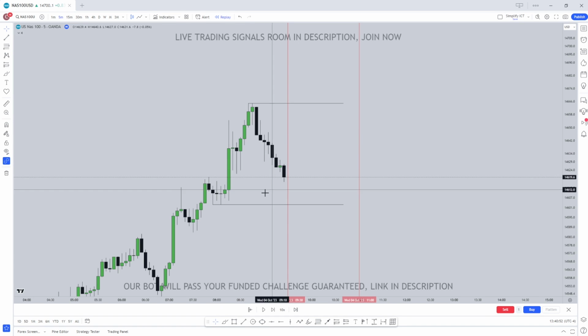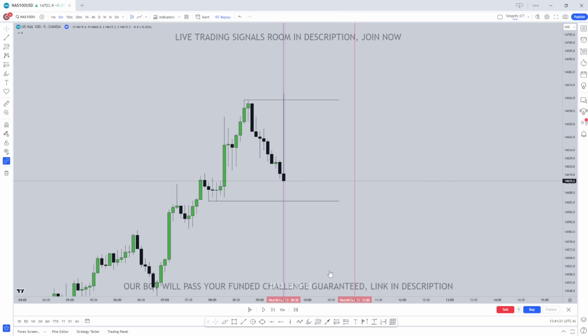So as you can see, we've marked out our liquidity points here. So all we're going to be waiting for is a liquidity sweep in either direction. It can either sweep up or it could sweep down, whichever direction. Remember, there's no daily bias needed for this. All you're waiting for is a liquidity sweep in either direction. You can stay on the 5-minute time frame, or you can drop down to the 1-minute time frame after the 5-minute sweeps. So as you can see, we're just going to drop down to the 1 minute now.